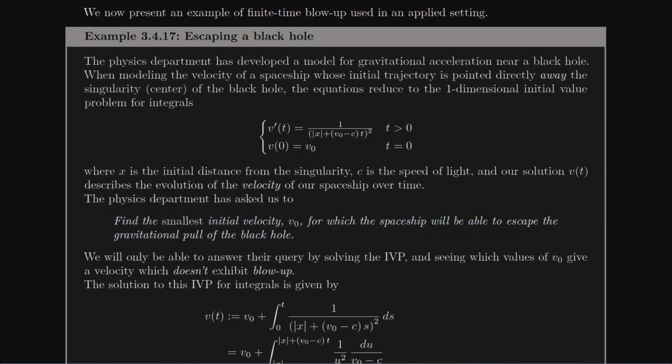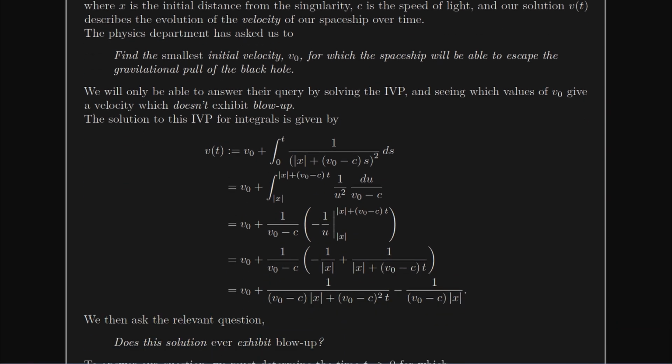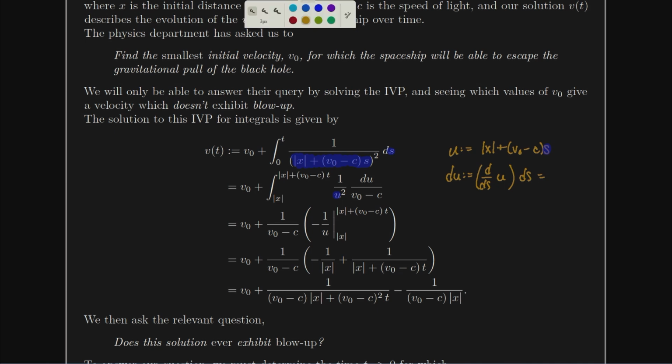And then I have to actually compute that integral. It's not too hard to compute. I've gone ahead and gone through the u substitution for it. I'm going to name the entire term in parentheses in the denominator, except for the square, as my variable u. Okay, so I'm going to perform a little bit of u substitution with that. If I say u is absolute x plus v0 minus c s. Now keep in mind that s is the variable that I'm actually integrating over. So when I take a derivative to find du, I'm taking a derivative in the s variable. Of all of that in the s variable, I'm only going to pick up the coefficient on s, which is v0 minus c ds.